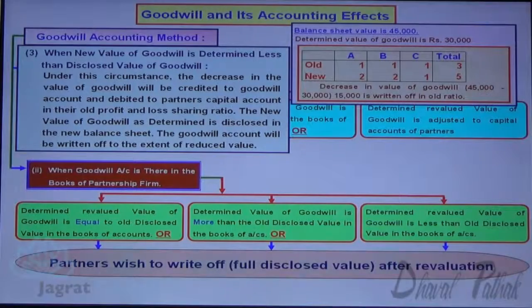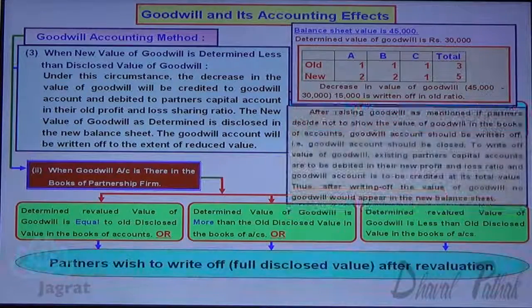Let me do that. After raising goodwill as mentioned, if the partners decide not to show the goodwill in the books of accounts, goodwill account should be written off. That is, goodwill account should be closed. To write off the goodwill, the existing partners' capital accounts are to be debited in the new profit and loss ratio, and the goodwill account is to be credited at its total value. Thus, after writing off the goodwill, no goodwill will appear in the new balance sheet.